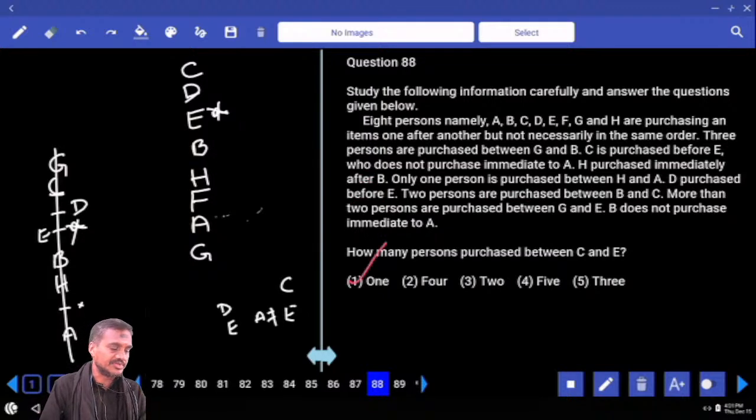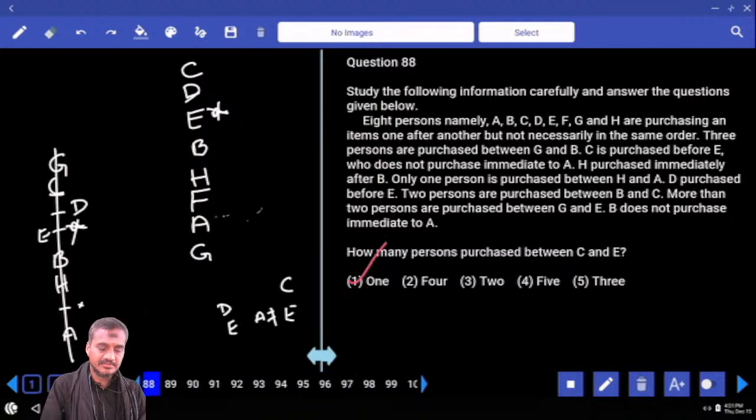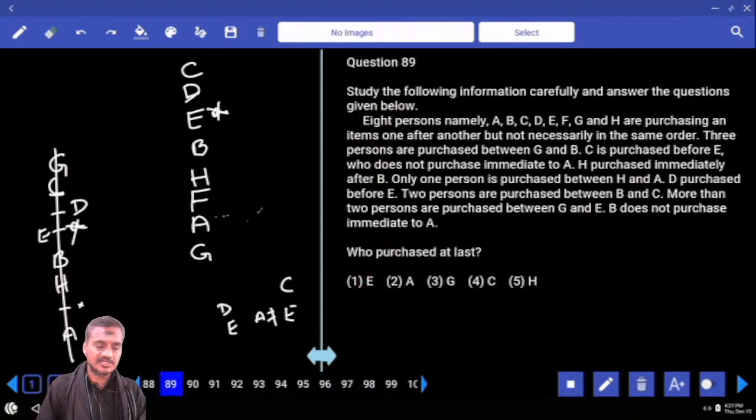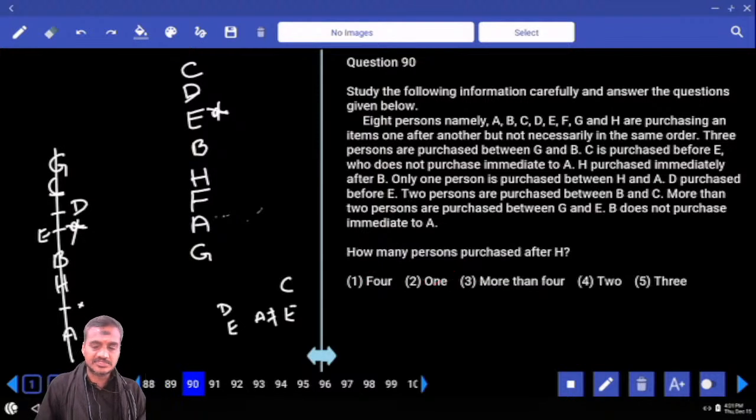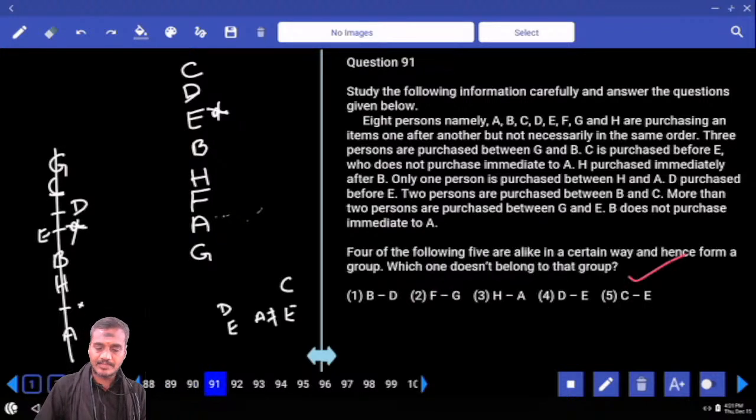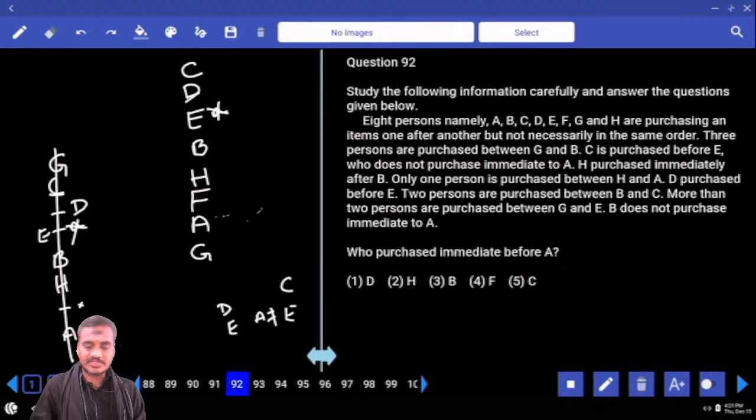Choice 1, question number 88. Then 89. Who purchased at the last? G purchased at the last. Choice 3, question 89. Then how many persons purchased after H? After H, there are exactly 3 people. Choice 5. Then 90, which of the following is the odd one out? B and D, there is exactly one person. F and G, there is exactly one person. H and A, there is exactly one. D and E are adjacent to each other. Choice 4 is the odd one, question 90. Then 91, who purchased immediately before A? F, that is choice 4.